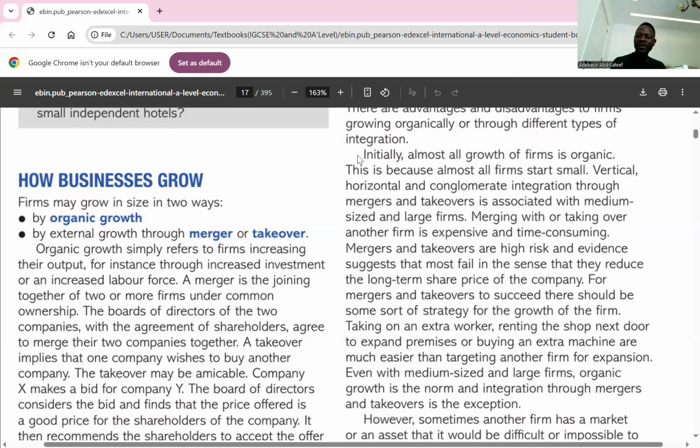Yes. Then we have external growth, which is the same as integration. Integration occurs when two or more firms come together through merger, acquisition, or takeover. Do you get it? Yes.